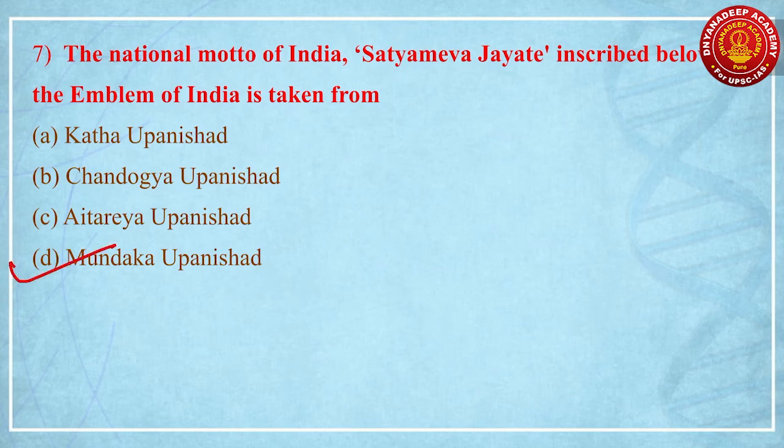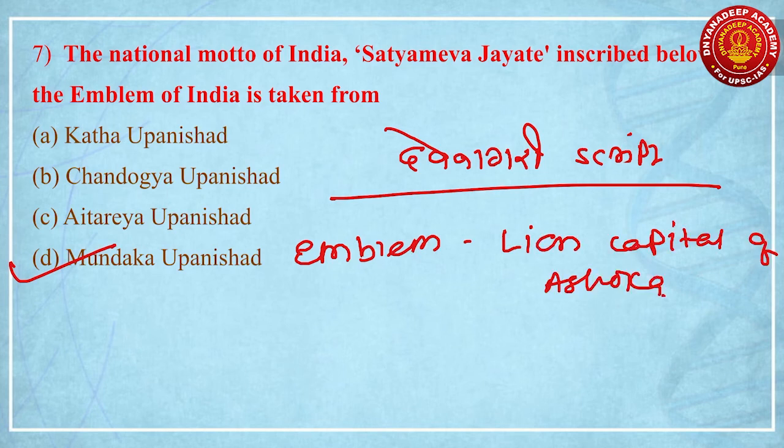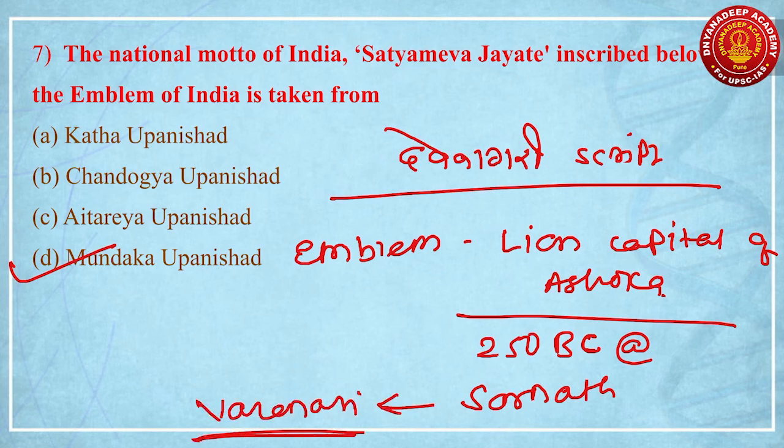One thing you should know: this Satyameva Jayate is inscribed at the emblem in Devanagari script. Second thing you should remember, the emblem is an adaptation of the lion capital of Ashoka. This lion capital of Ashoka was erected around 250 BC at Sarnath. Remember, many people don't know this. Sarnath is located near Varanasi in the state of Uttar Pradesh, right?